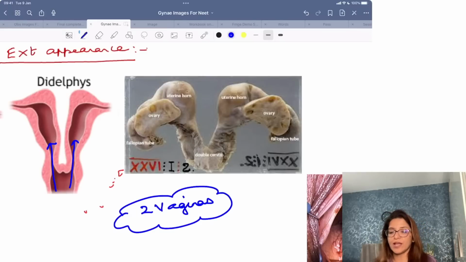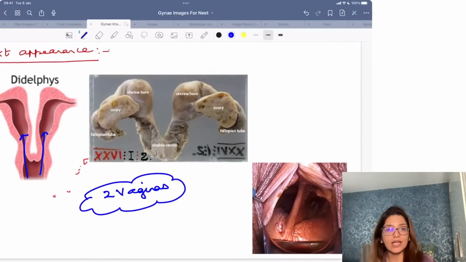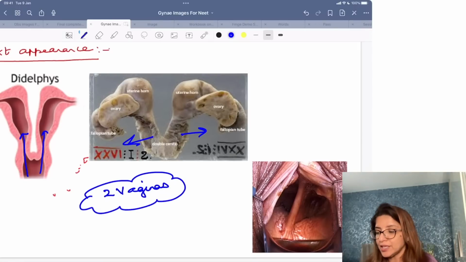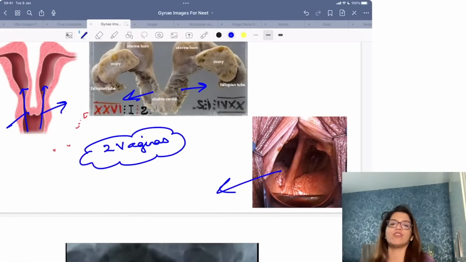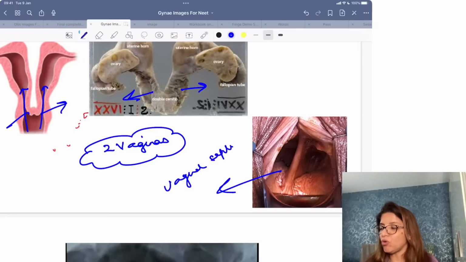So, whenever there are 2 vaginas present, that indicates didelphic uterus. In the images, either they can give you 2 vaginas like this, or they can show you a vaginal septum like this. Any of these images, if they show you, it means it's a didelphic uterus.